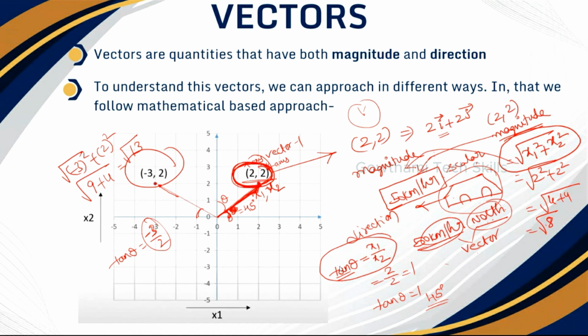Understood till here, everyone? Yeah, ma'am. So why have I explained this? Because in order to perform some kind of manipulations on these vectors, we first need to know what is meant by magnitude and what is meant by direction.